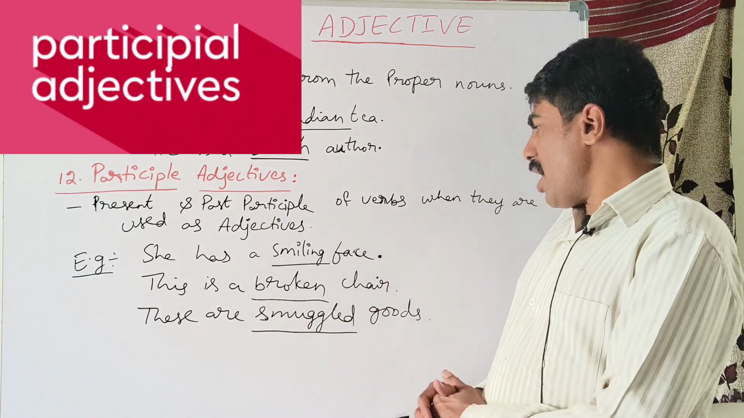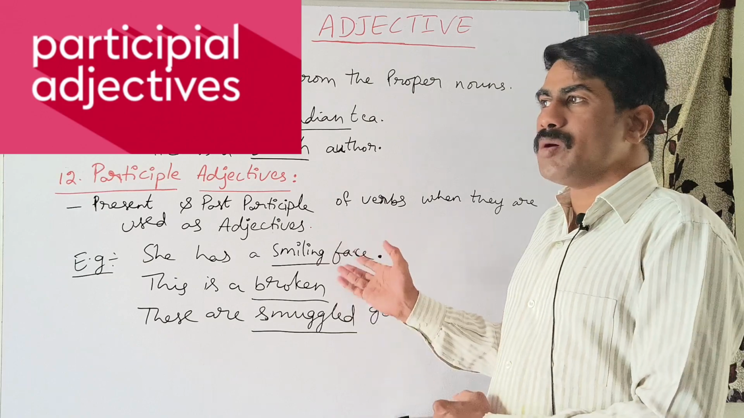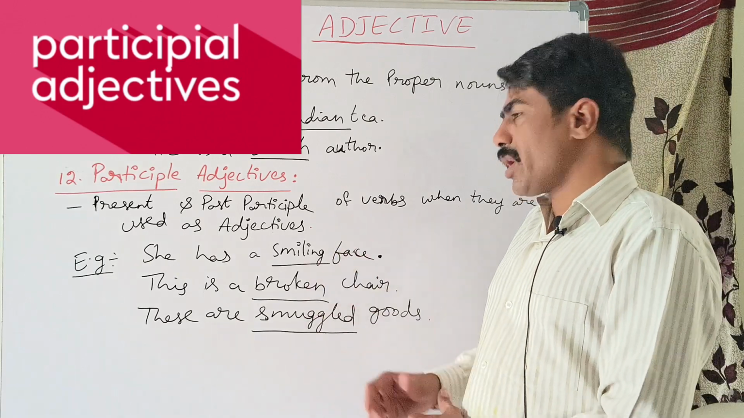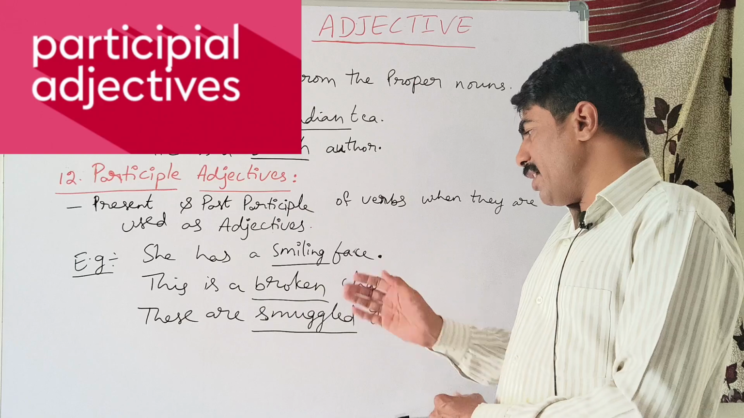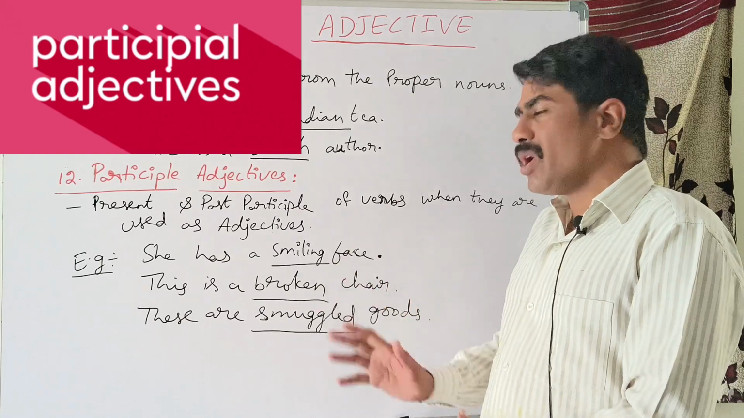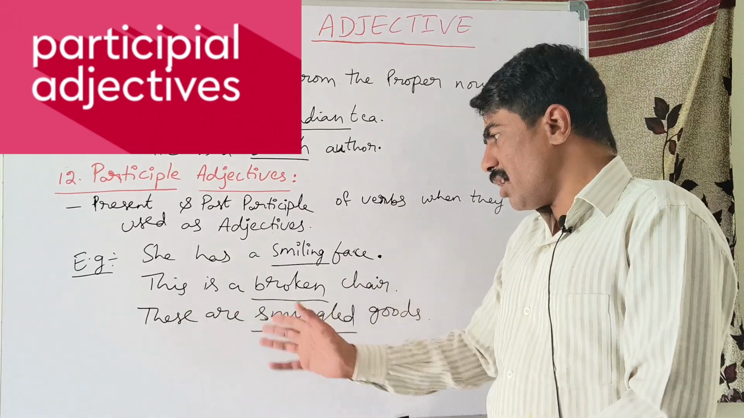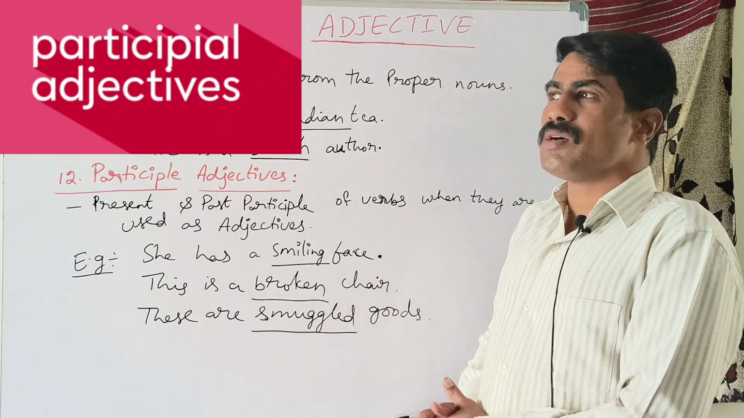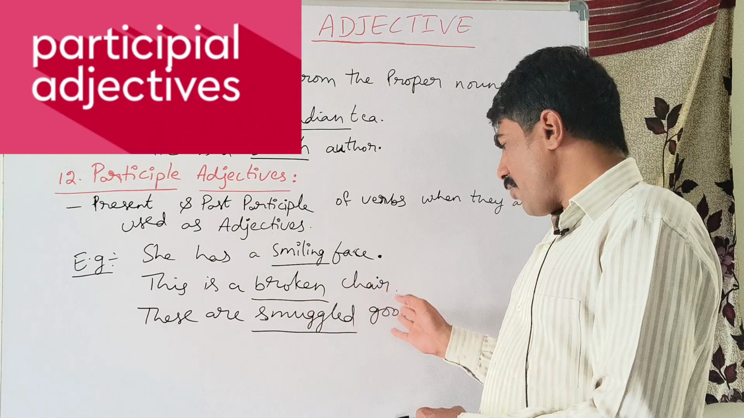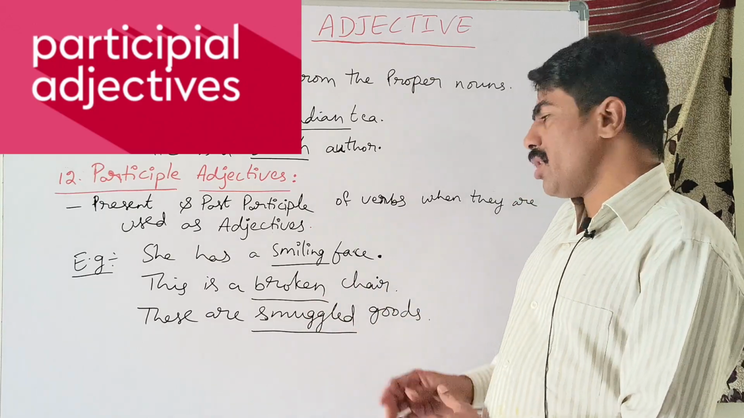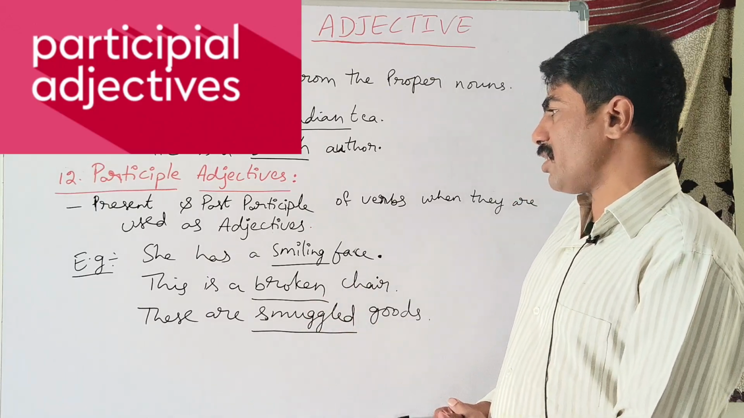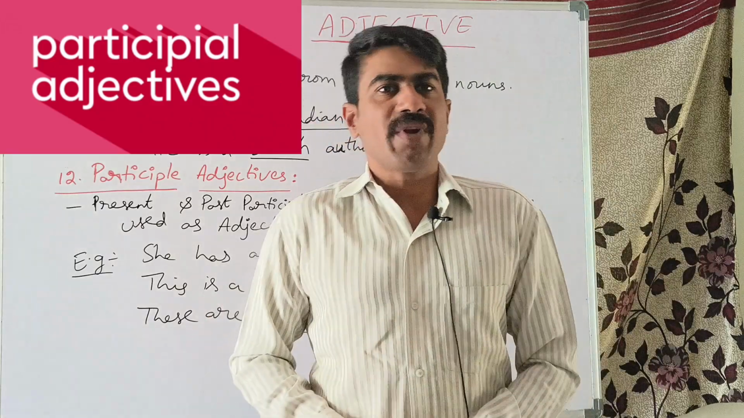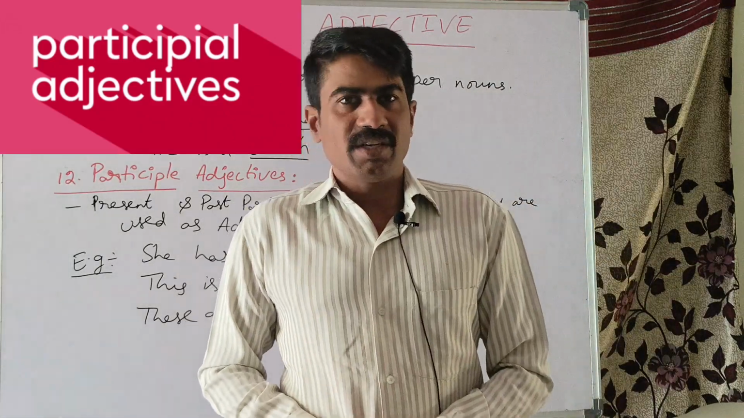So this is a broken chair. Broken is a perfect participle, and when it is used to qualify a noun, that becomes an adjective. And the third one: these are smuggled goods. Smuggled is a past participle. So here, when it is used to qualify the noun, we call it an adjective. So these are all the different kinds of adjectives, friends.